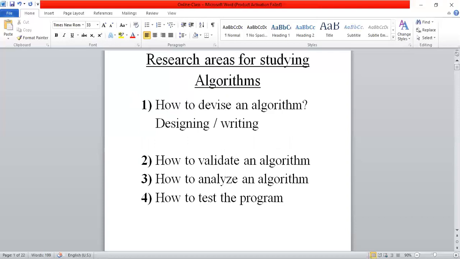Now we have to write an algorithm. Then how can we write an algorithm? Whenever any problem P or P1 is given, we have to study this problem completely. After studying the problem, we know what is the purpose of this problem, what are the inputs that are required, how many inputs are required, what is the nature of the input, and what about the nature of the output. Like that, we gather some information from that particular study.